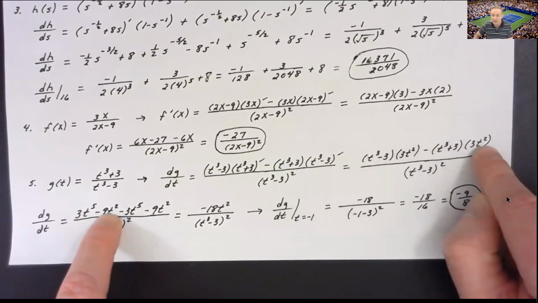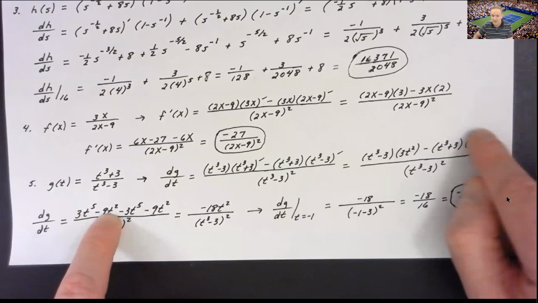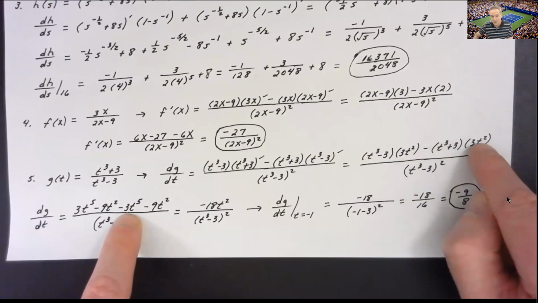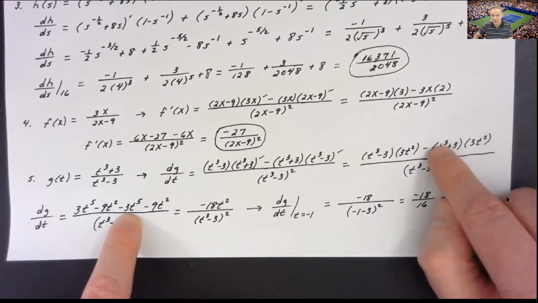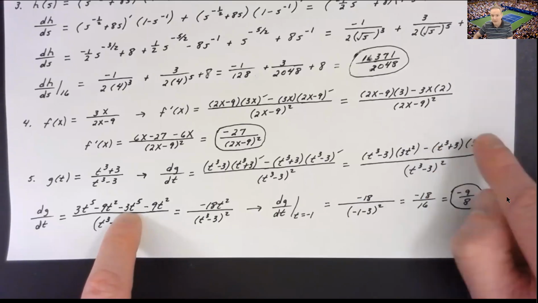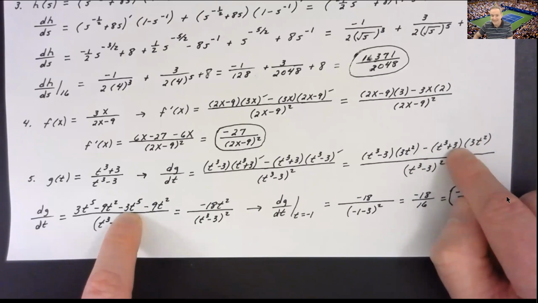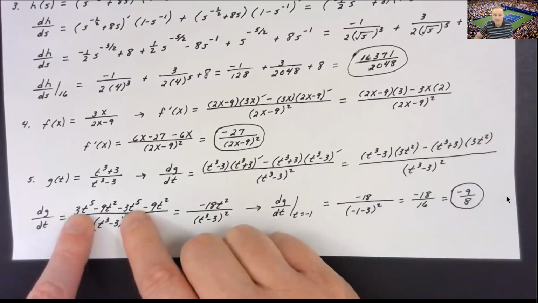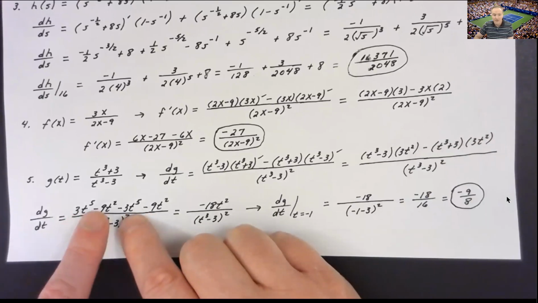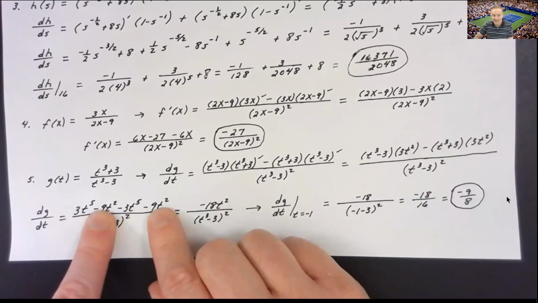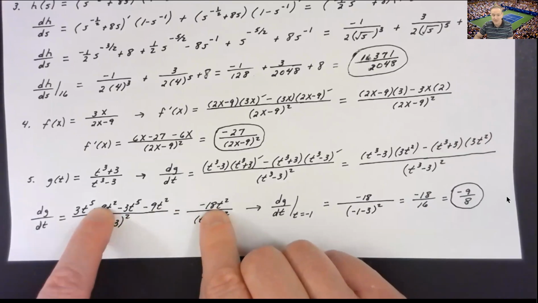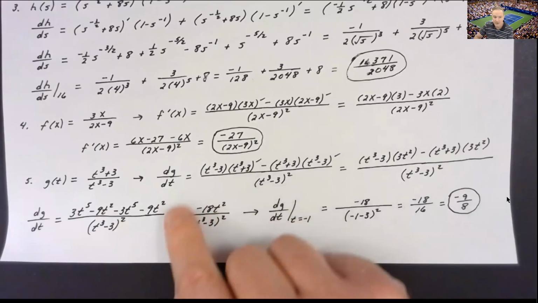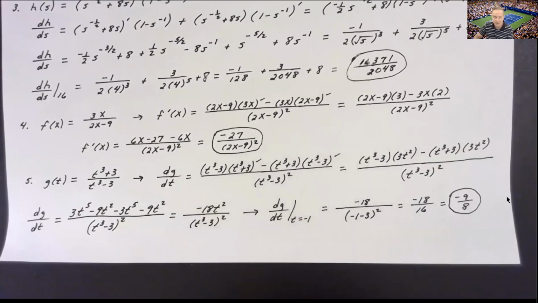And then please, please remember, as you distribute this 3t squared through this group, everything is being subtracted. So I can say, well, okay, when I multiply here, I would get 3t to the 5th, it's being subtracted. When I multiply here, I would get 9t squared, it's being subtracted. So now when we simplify, we see the 3t to the 5ths cancel. Negative 9t squared minus 9t squared gives me negative 18t squared all over my denominator squared. Now this would be my final answer if they wanted dg dt.